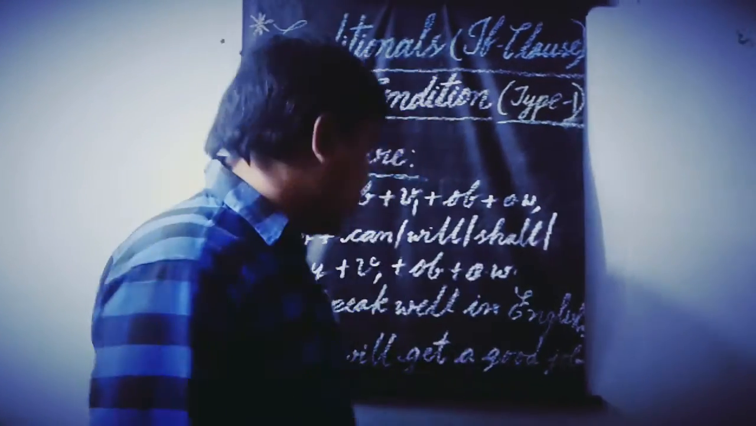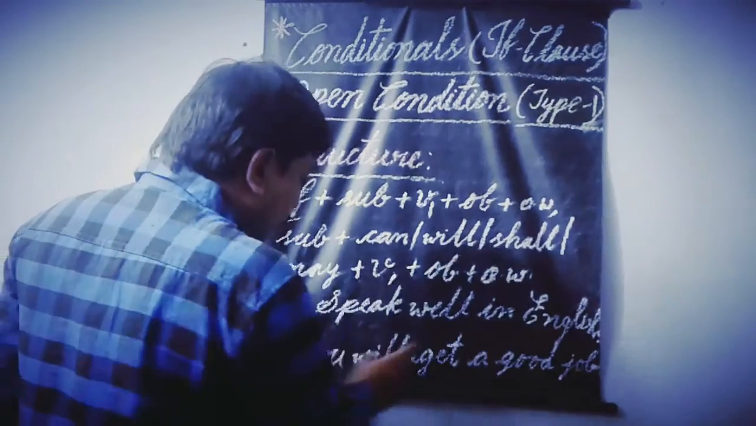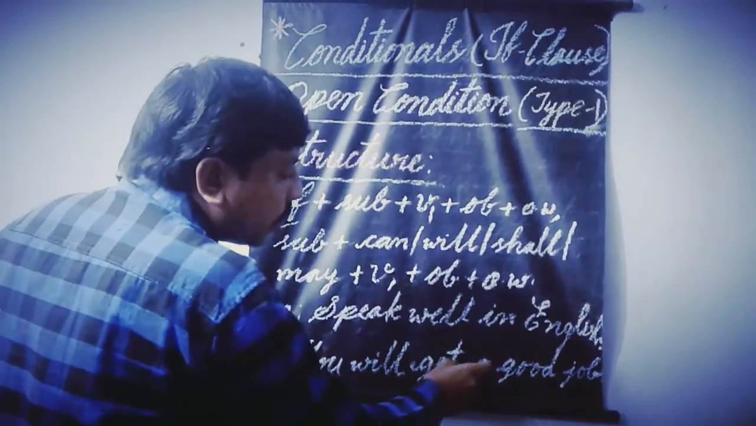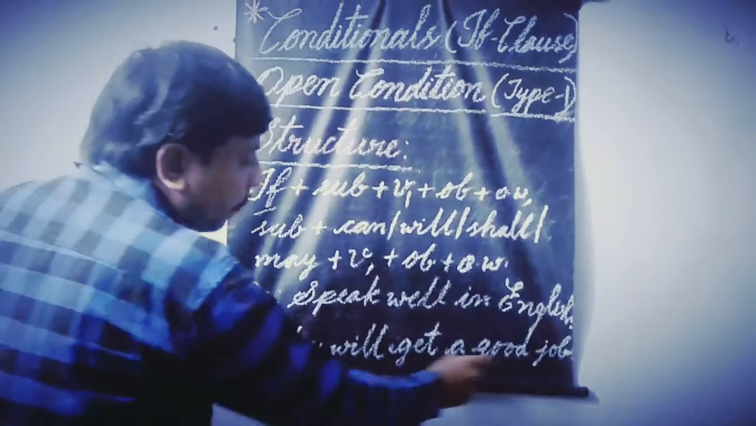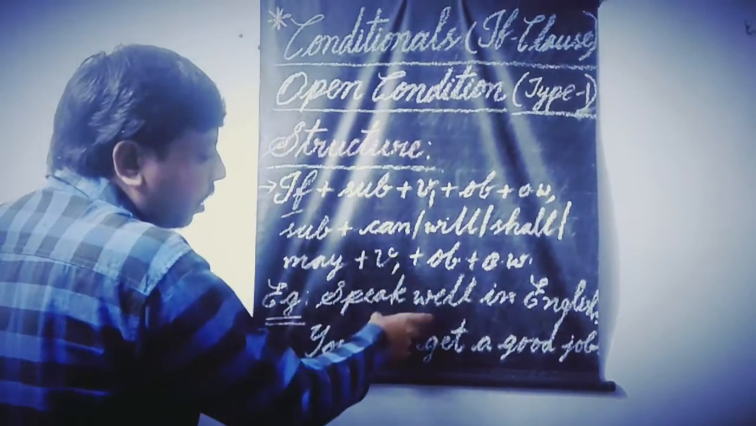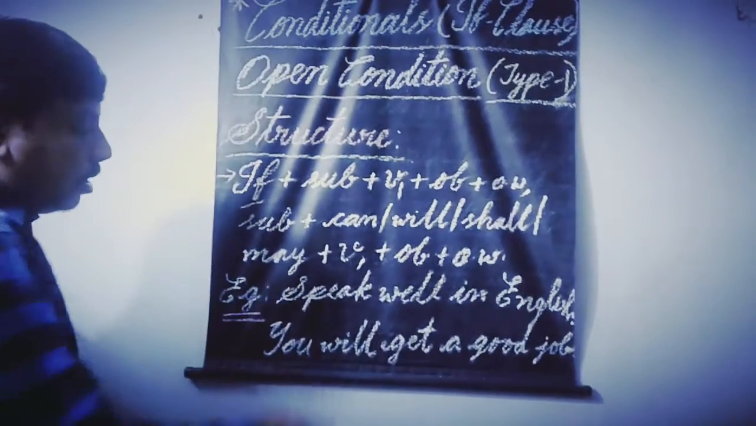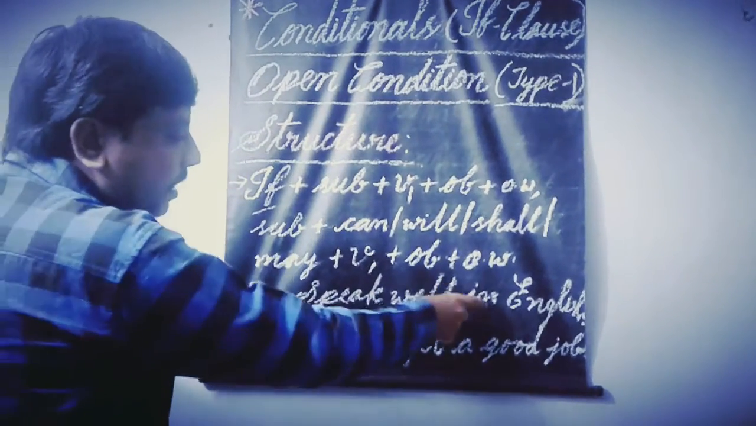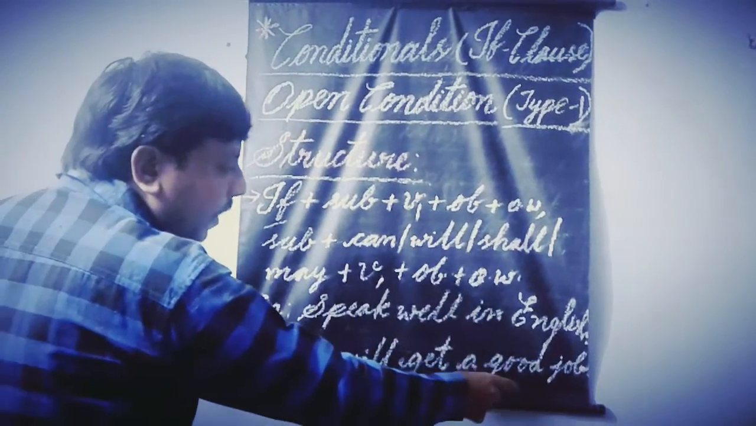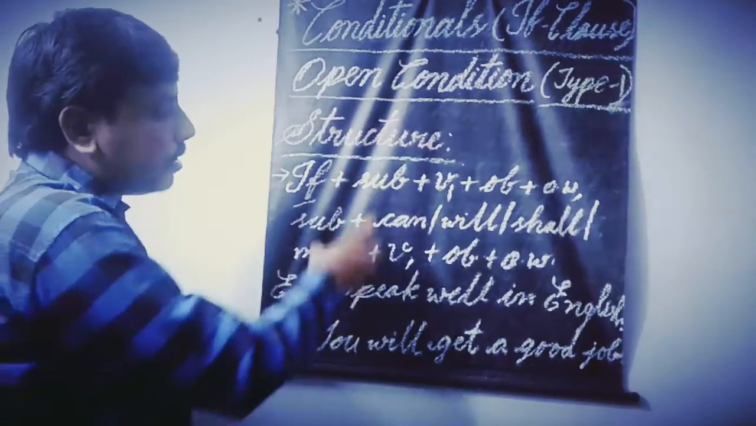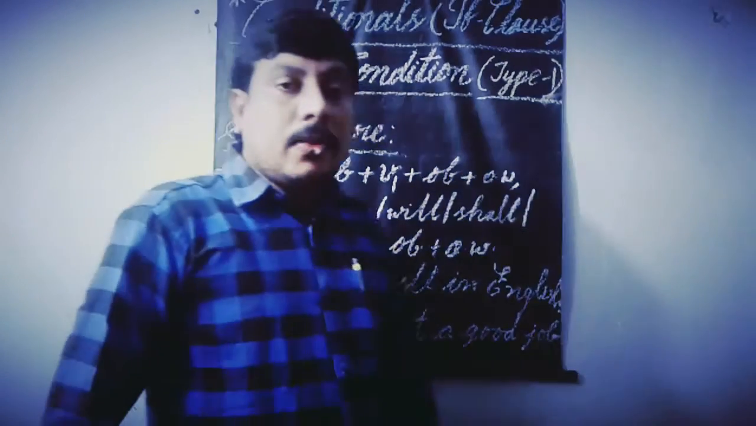Clause is nothing but the part of the sentence which contains another subject and predicate. If you speak well in English, you will get a good job. Subject and predicate. This is the main clause, this is the if clause. First part is called if clause and the second part is called main clause. If clause gives incomplete sense, main clause gives complete sense. Okay, in such a way you can create number of examples related to open condition type 1 conditionals if clause.